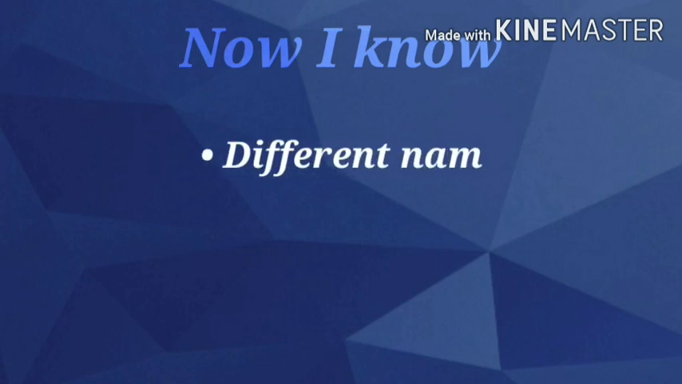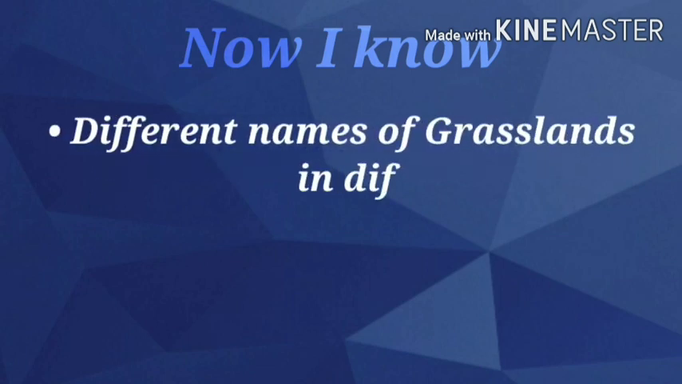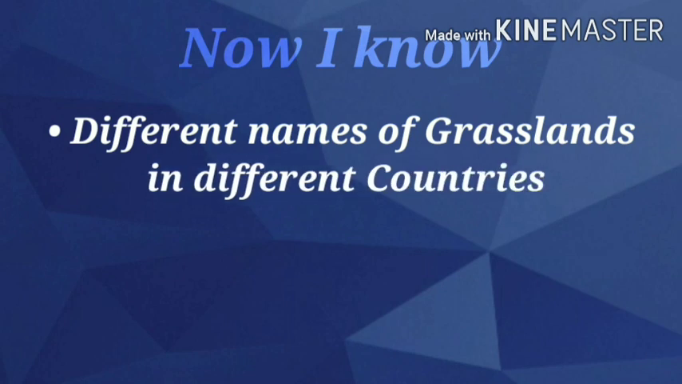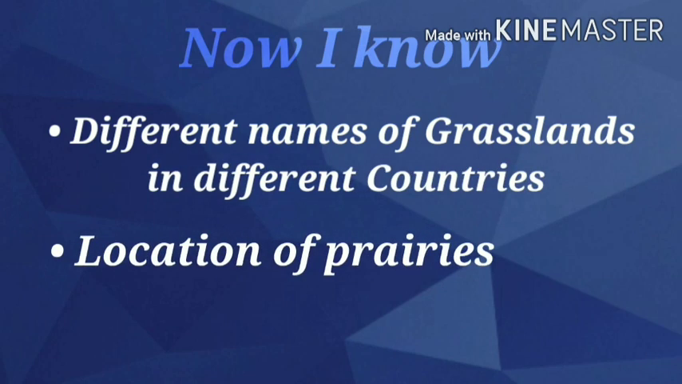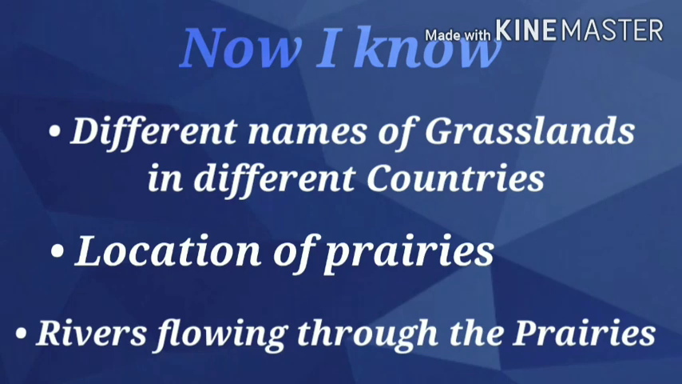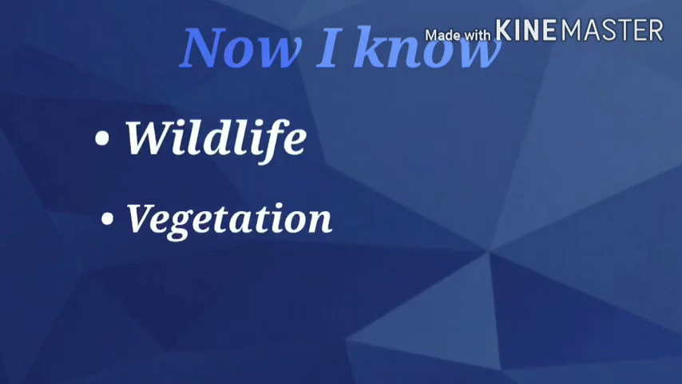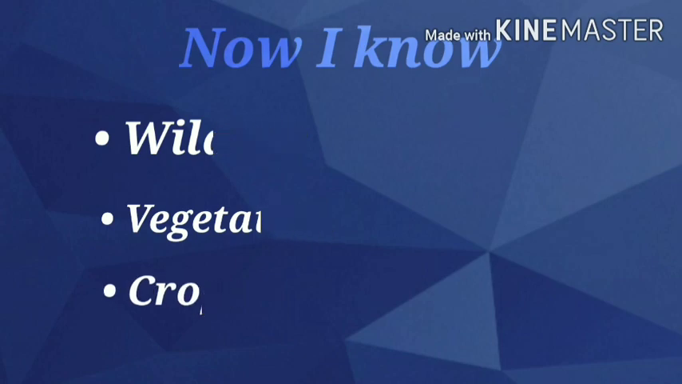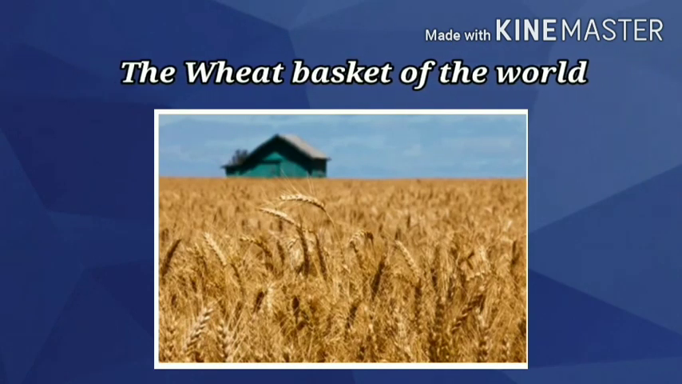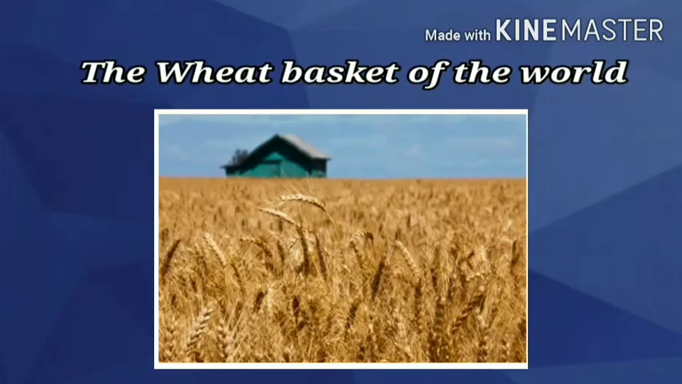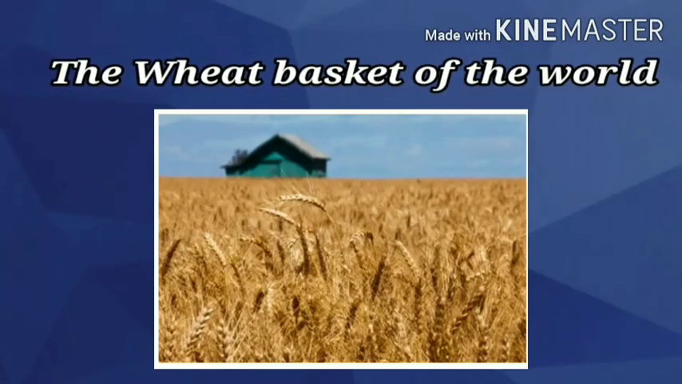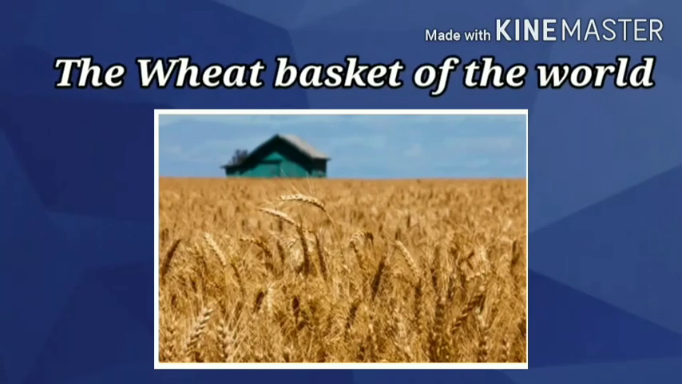So students, in this video we have covered some of the topics of this chapter. Okay, like the different names of the grassland in different countries. Then we have learned regarding the location of the prairies, the rivers which flow through the prairies, wildlife, vegetation, and regarding the crops. And we also got to know that they are called the wheat basket of the world because wheat is grown in large quantities in this region.